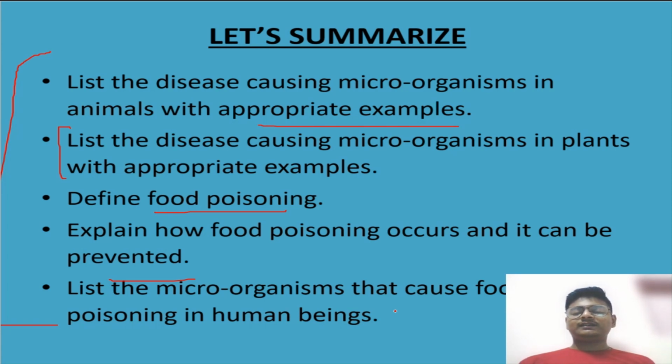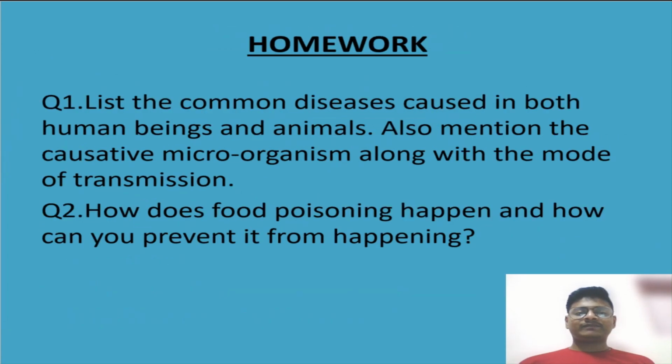After doing this I will give you some homework. The first one is, you have to list common diseases caused in both human beings and animals. You have to also mention the causative microorganisms along with the mode of transmission. And the second question is, how does food poisoning happen and how can you prevent it from happening? These are your homeworks.